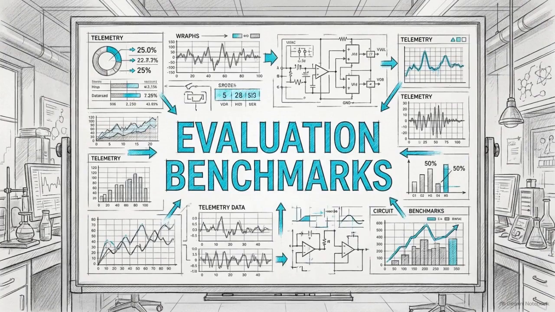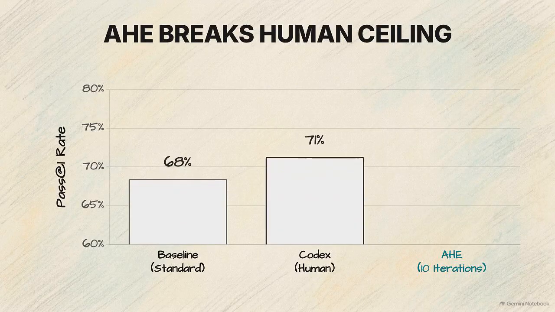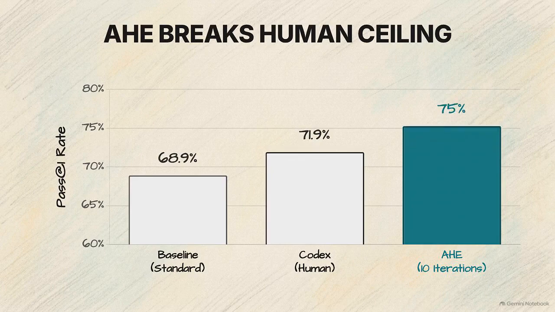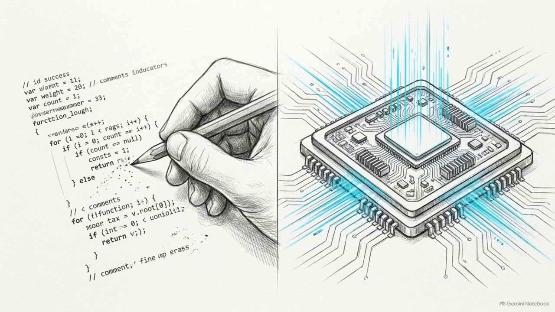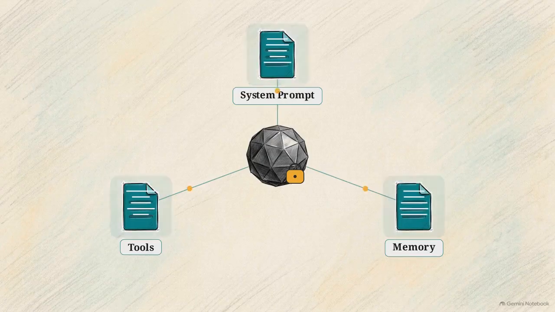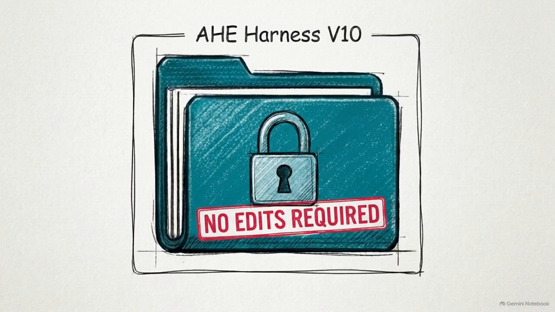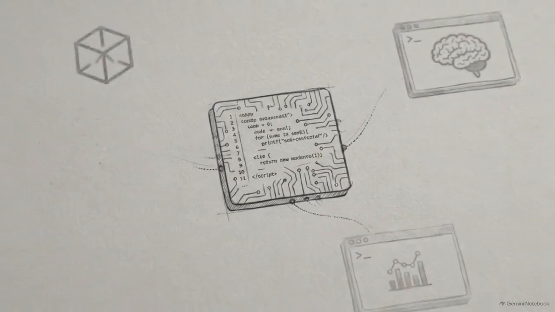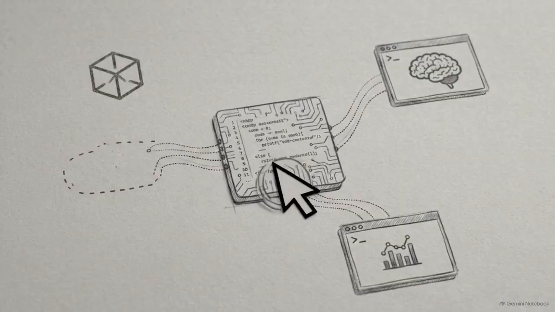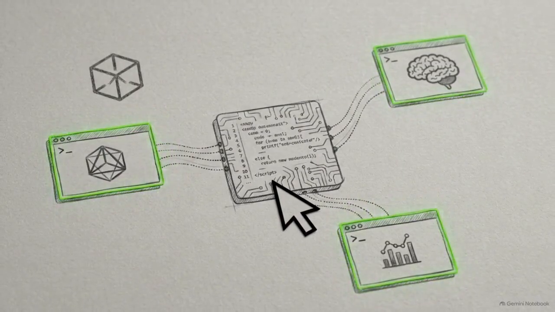To see how this strict observability loop performs in practice, we examine the headline results on the Terminal Bench 2 Pass at 1 metric. This chart shows the progression. 10 iterations of the AHE loop lifted the pass rate from 68.9% up to 77.0%. The 77% success rate surpassed the human-designed codex harness, and it achieved this while strictly holding the base model fixed across all tests. The gains isolate entirely to the harness edits. The resulting harness is also transferable. When the frozen AHE harness was applied to SWE Bench Verified across entirely different model families, it achieved the highest aggregate success metric without ever requiring any additional re-evolution.